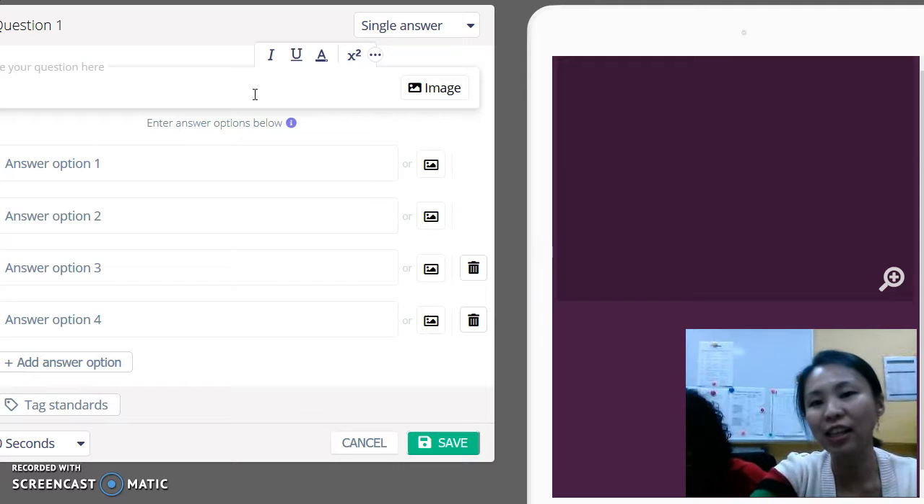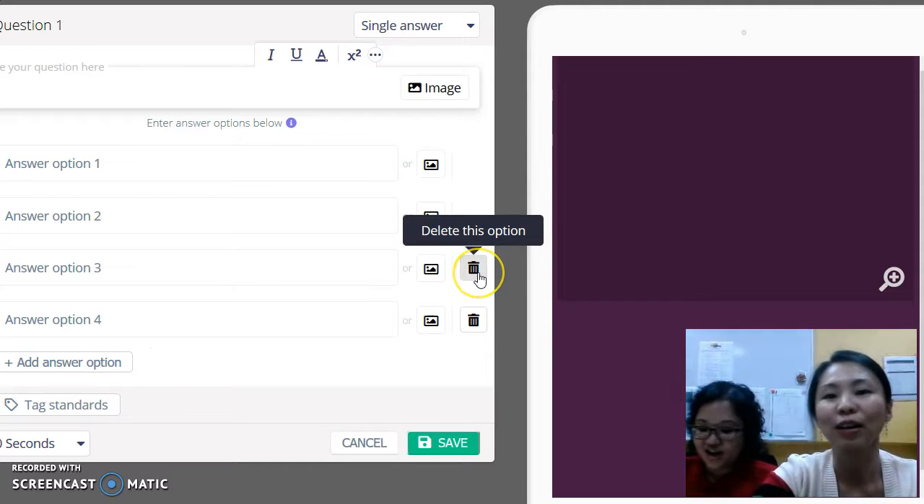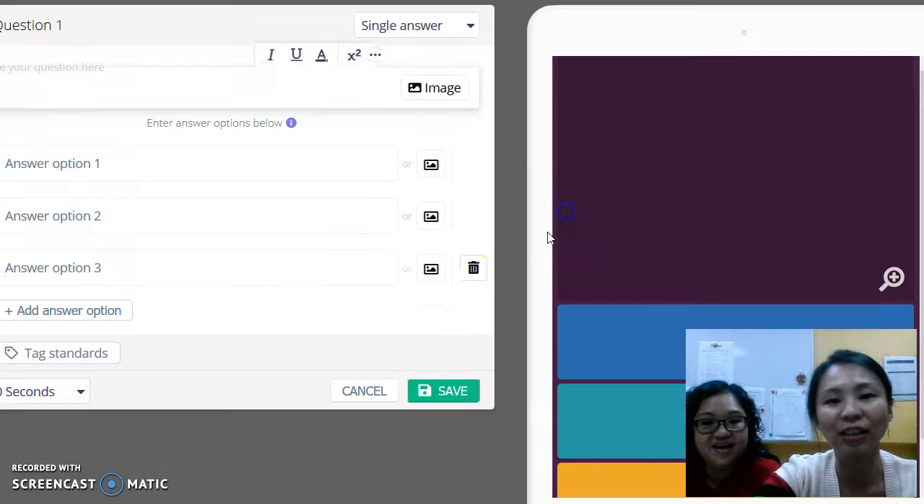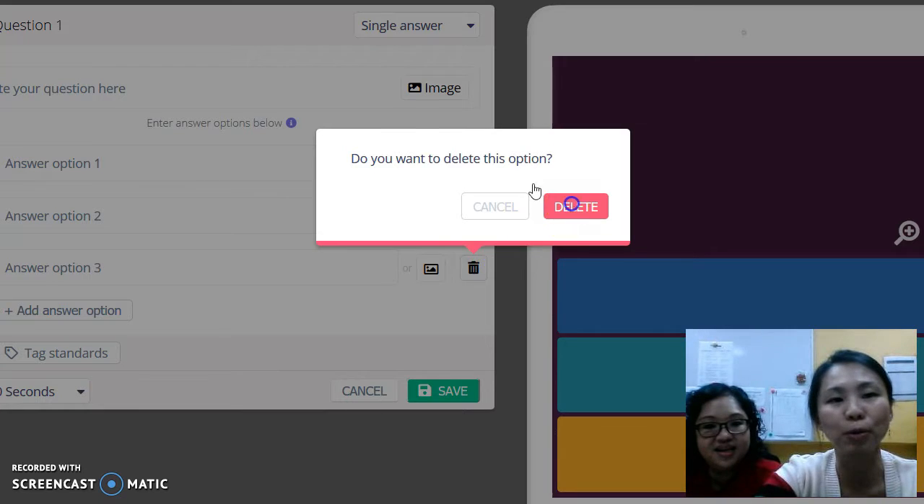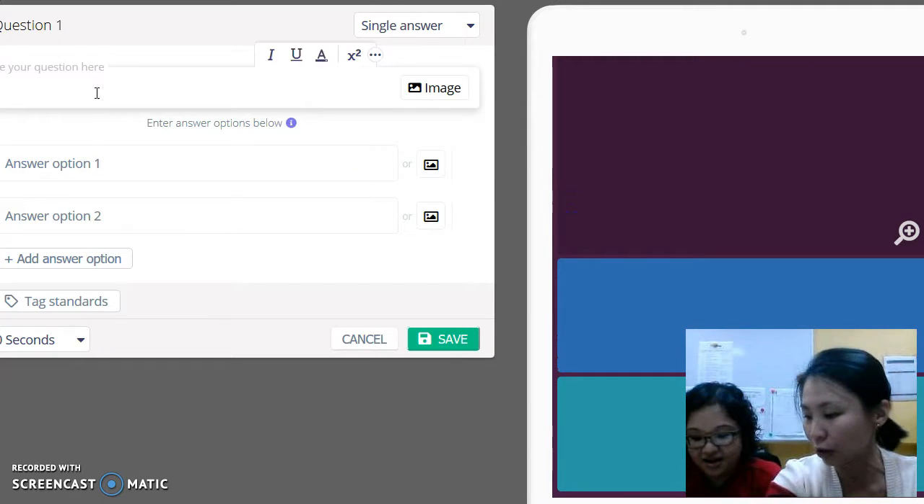So meaning that since it's a true and false, I only have two options, I can delete option 3 and 4. Am I right? Yes, you got it. Okay, so I just delete the two options, and I can start to type in the questions.